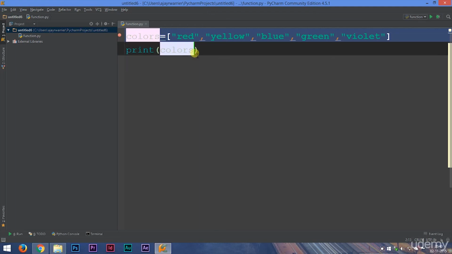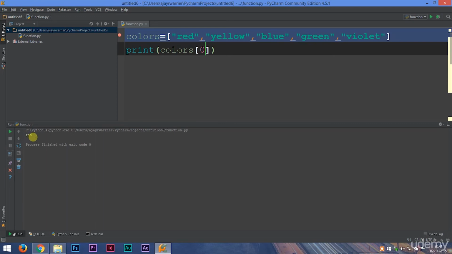To do that, just like strings, we type in the list name, in this case colors. We open a square bracket. Inside the square bracket we type in 0 to access the first element of the list. Now let's run this and we get the color red. Very easy, isn't it?